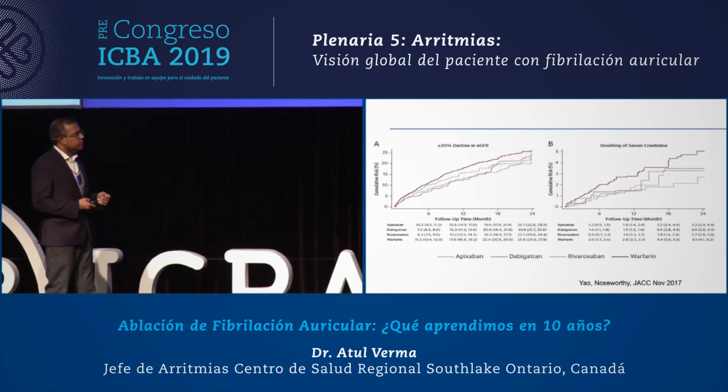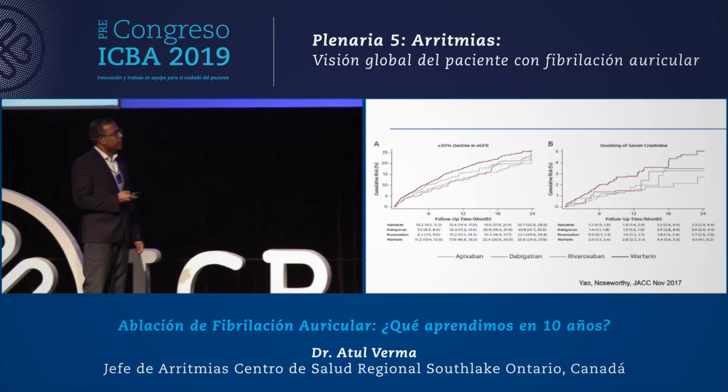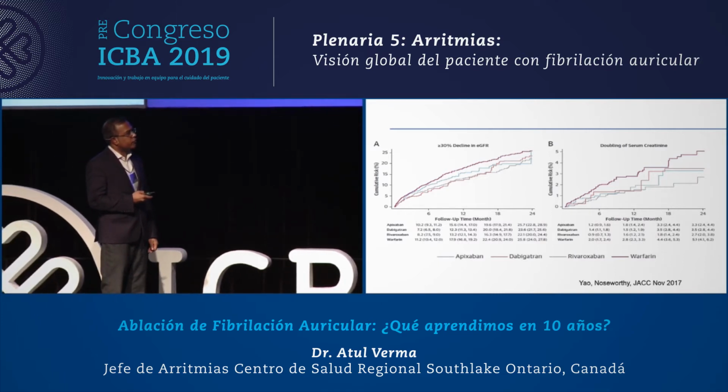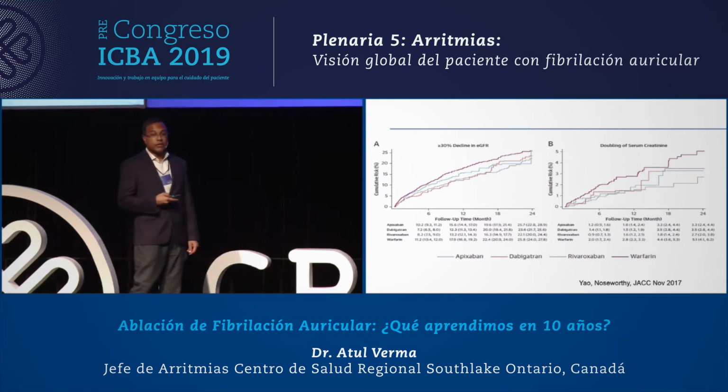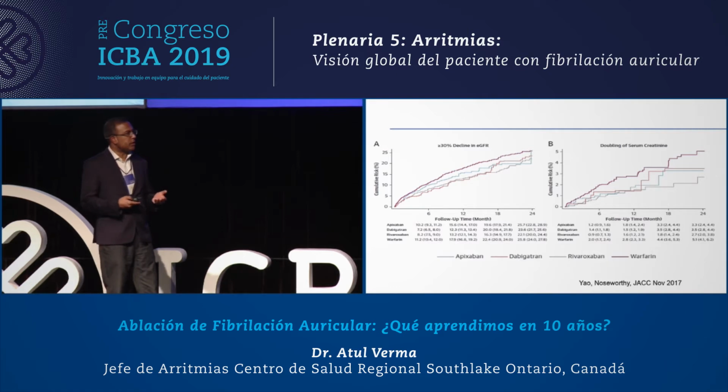So this is some data from the Mayo Clinic where they compared the performance of warfarin, which is in the red line, compared to the three other principal NOACs, apixaban, dabigatran, and rivaroxaban. There wasn't enough data here to include edoxaban as well.